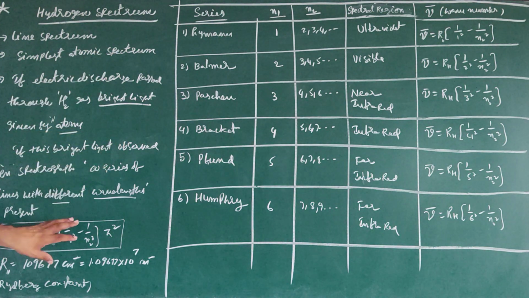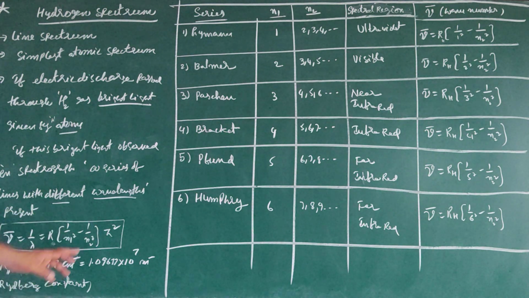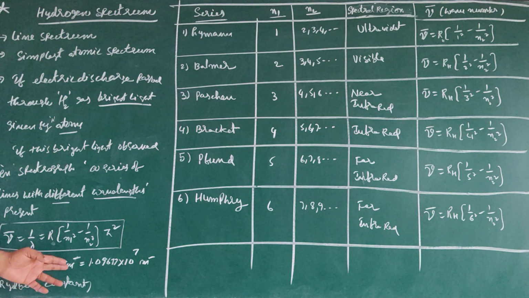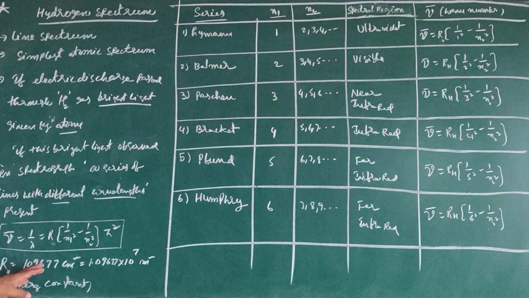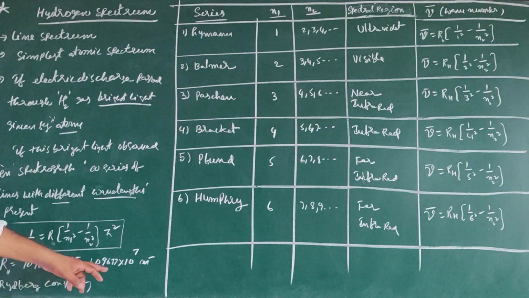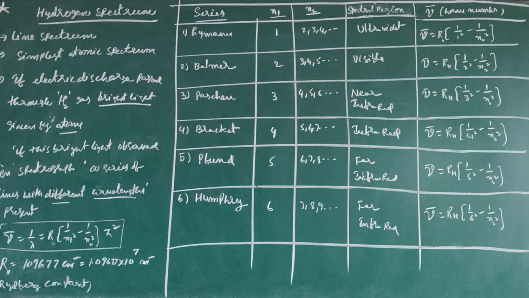n1 and n2 depend upon the series. Z refers to atomic number. This is the Rydberg constant for hydrogen atom, 109677 centimeter inverse, that is equal to 1.09677 into 10 power 7 meter inverse. At the time of numericals, better to use the value 1.09 into 10 power 7 meter inverse for easy calculations.